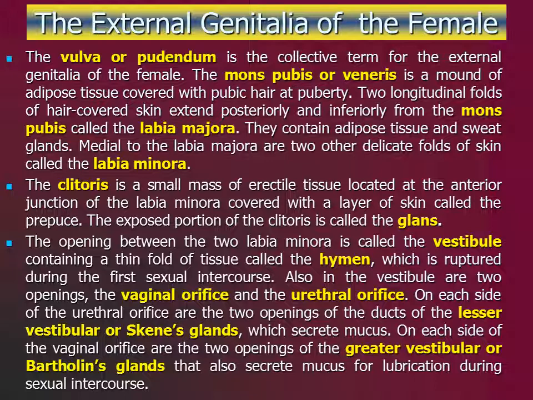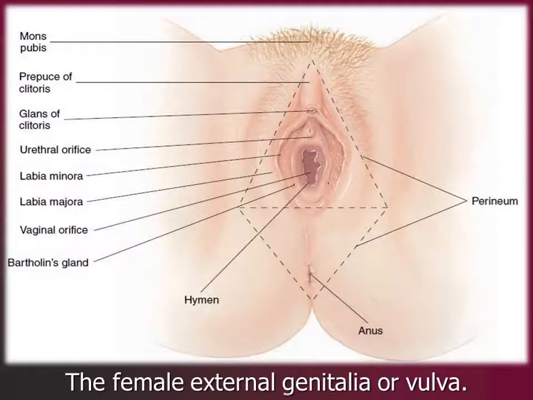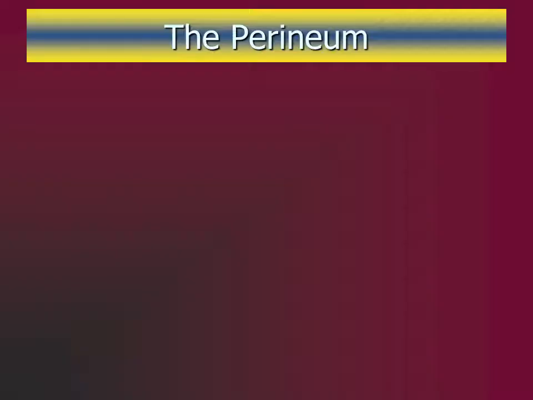These glands are homologous to the male's Cowper's glands and also secrete mucus. The mucus secreted by these vestibular glands lubricates the distal end of the vagina during sexual intercourse. As you can see, this is the female external genitalia, or vulva.